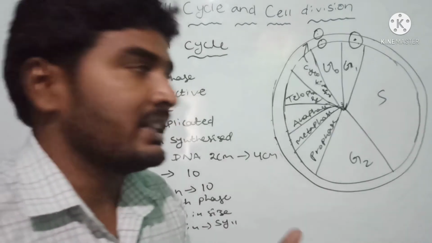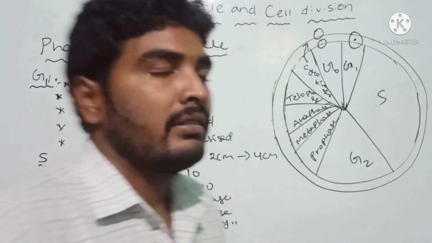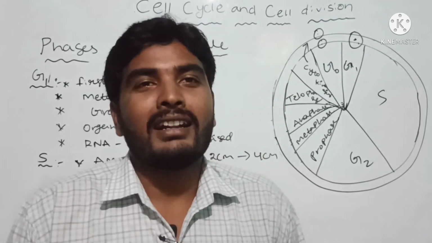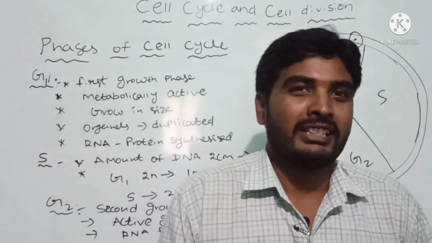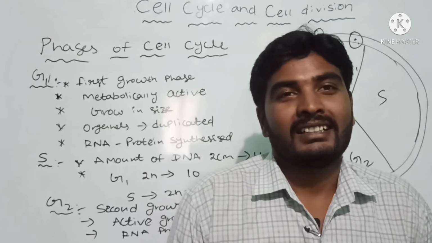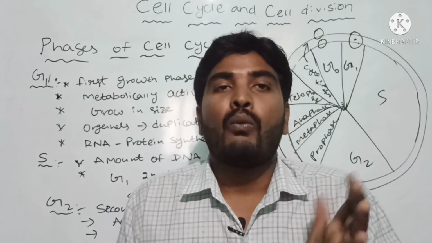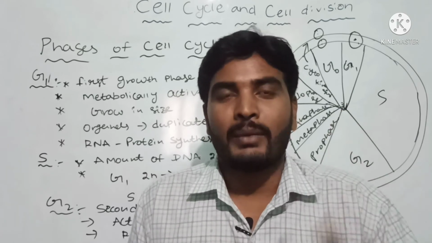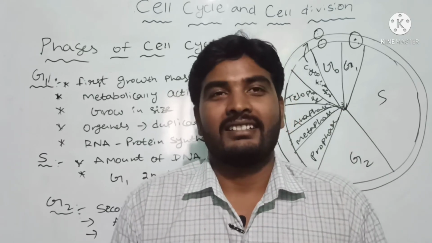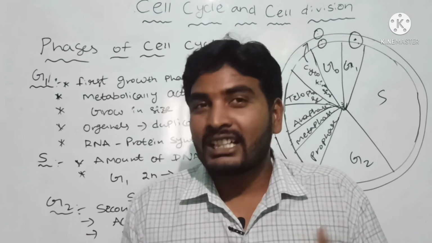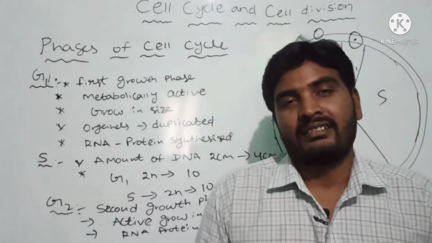RNA and proteins are synthesized for cell division. Now, some heart cells and nerve cells do not show any cell division. What is the reason? In the heart, the cells of the wall of the heart and the cardiac muscles are both diploid, so they do not show cell division.